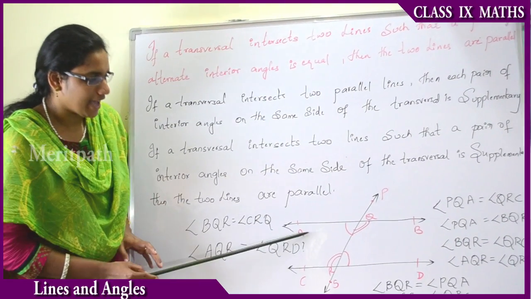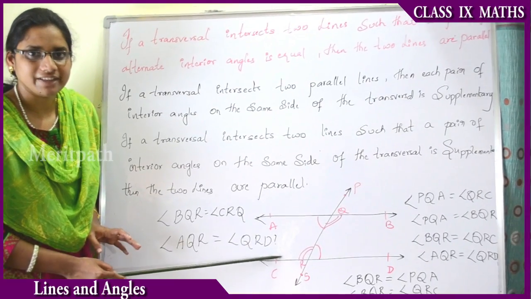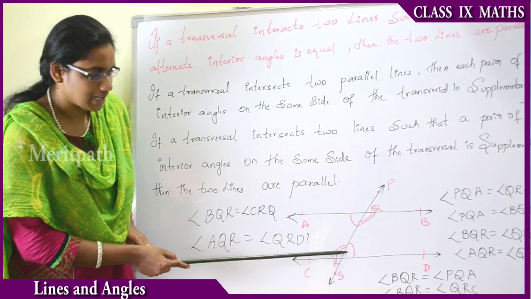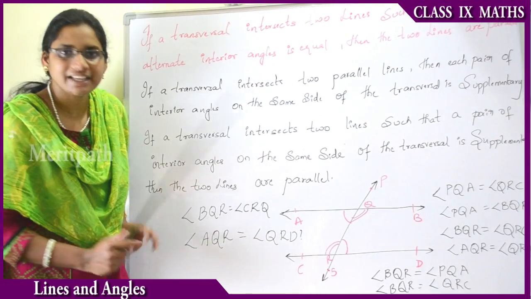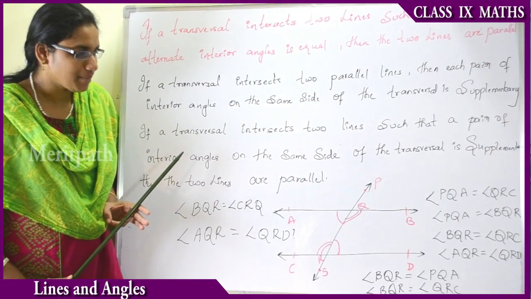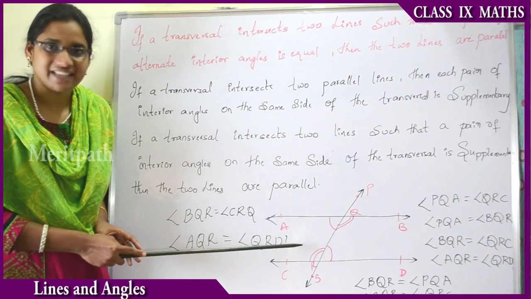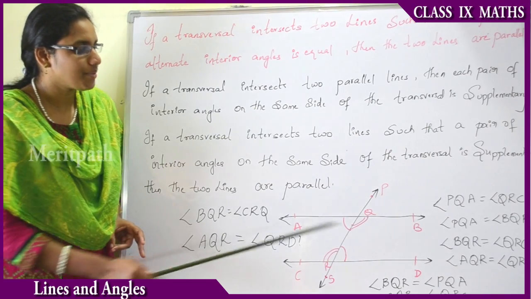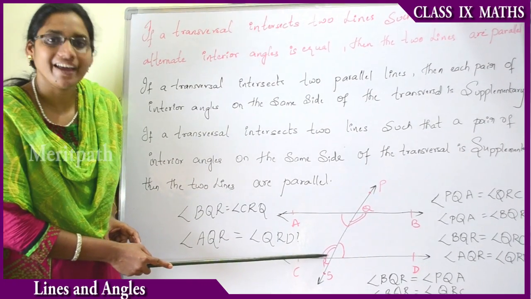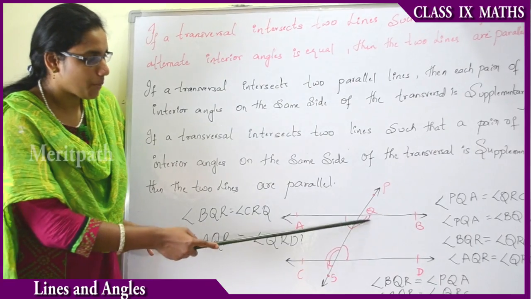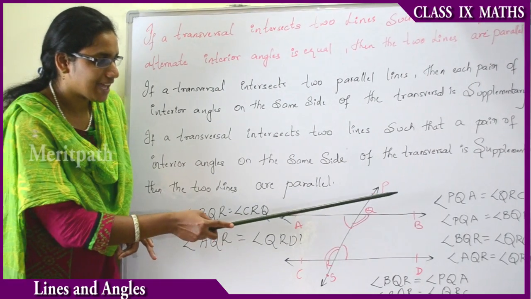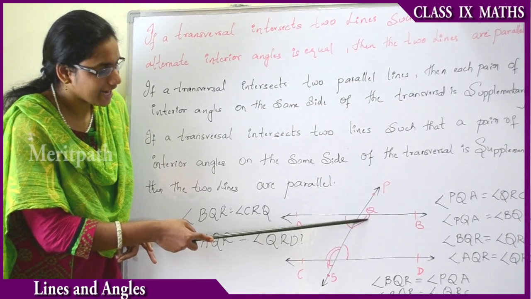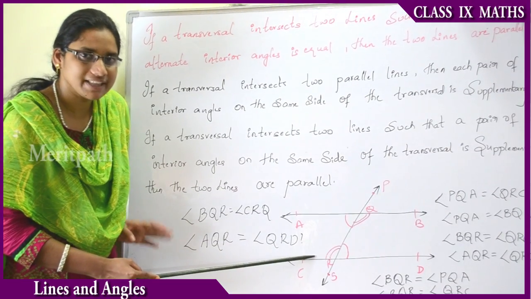When two parallel lines are cut with the help of a transversal, then the alternate interior angles are equal, and at the same time the interior angles on the same side are supplementary, 180 degrees, and the corresponding angles are equal, that is, one exterior angle and one interior angle, or one interior angle and another interior angle on the other side.